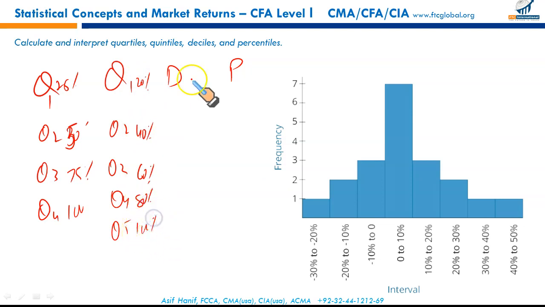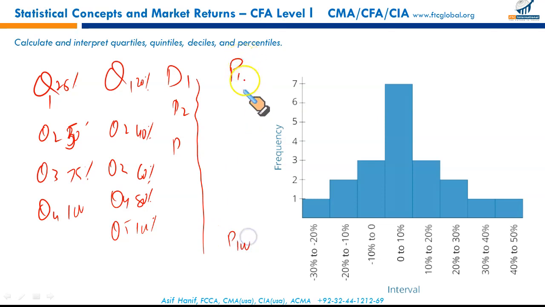Decile splits your data in 10 parts. D1, D2, D3, that is 10, 20, 30, 40, 50, 60, 70, 80, 90, 100. And then lastly we have percentiles. Percentile starts from P1, ends at P100. So data is split in 100 equal parts. 4 equal parts, 5 equal parts, 10 equal parts, and 100 equal parts. And then identifying the location using these is what you call the measure of location.